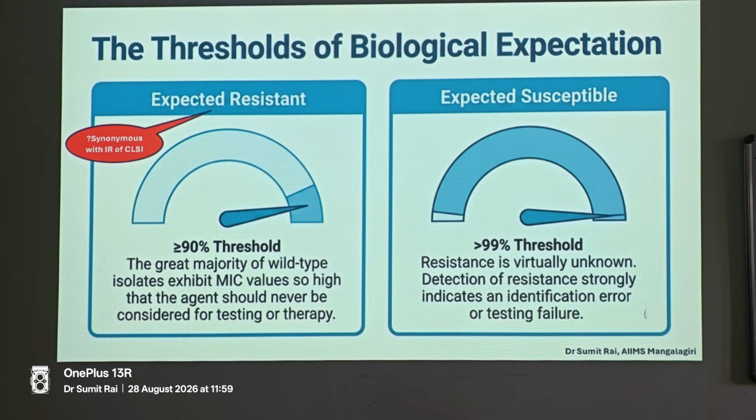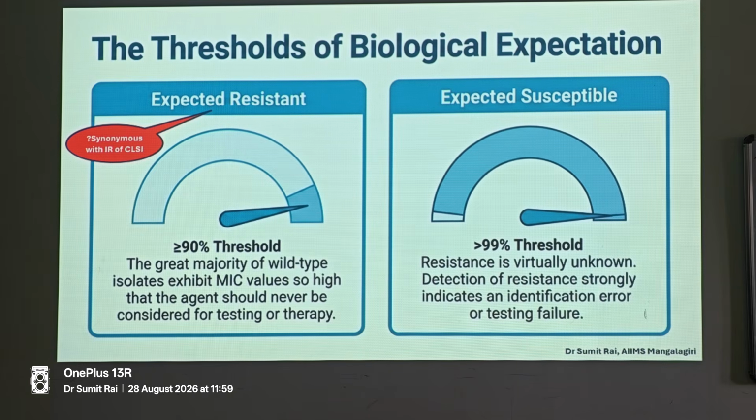So when we say 90%, why have we kept the threshold of 90% over here? 90% of the particular strains will have resistance. The MIC value will be so high that that concentration cannot be achieved by the usual doses. So the 90% threshold has been kept for expected resistant. The great majority of wild type isolates exhibit MIC values so high that the agent should never be considered or tested for therapy.